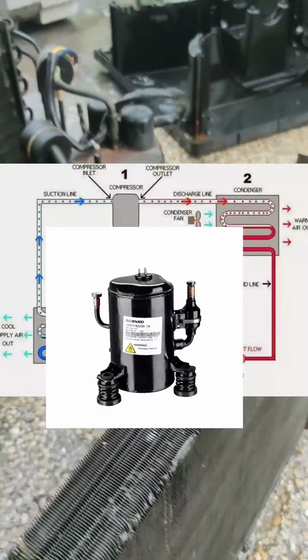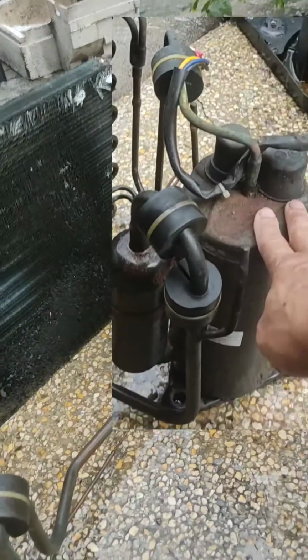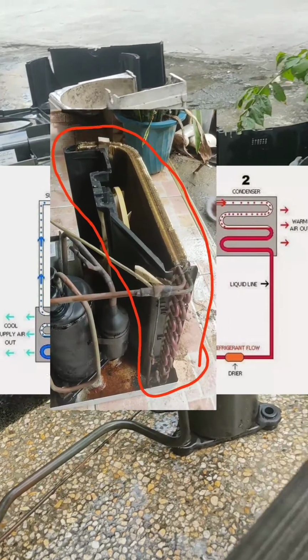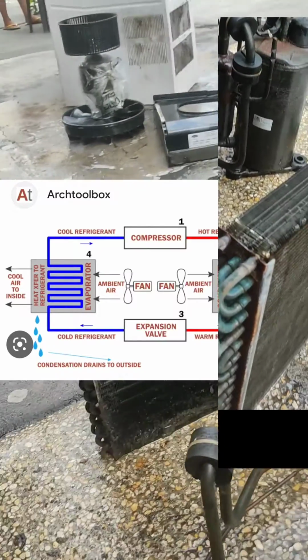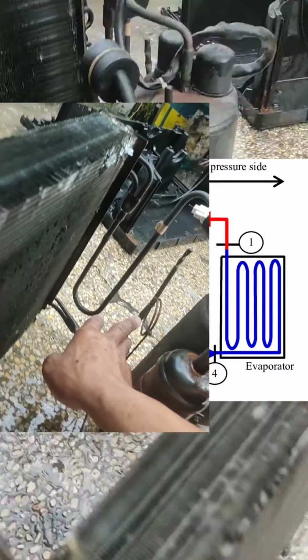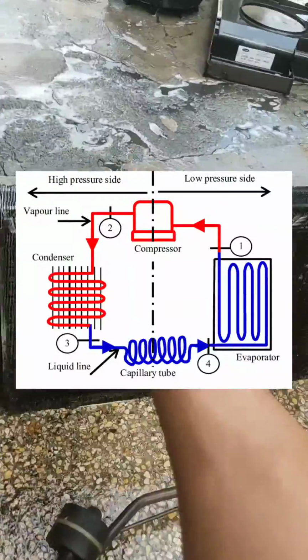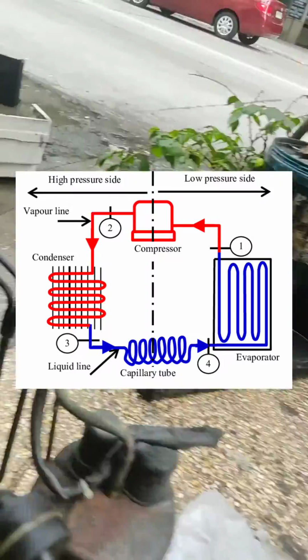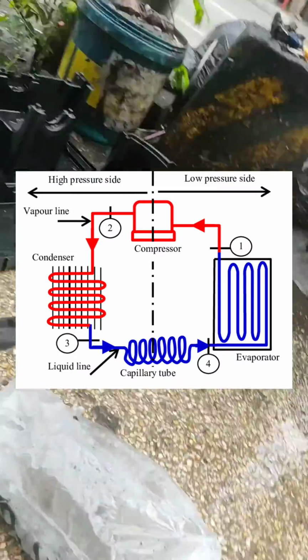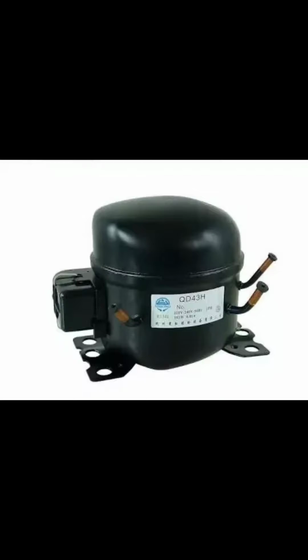The main parts are the compressor, condenser, the evaporator, and the capillary tube. These are the main parts of the window type aircon: compressor, evaporator, condenser, and the capillary tube. The compressor is the heart of the system.